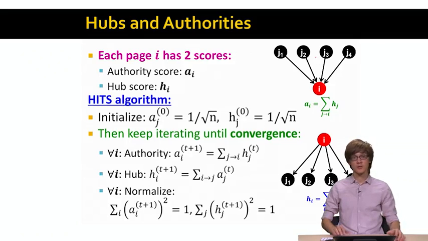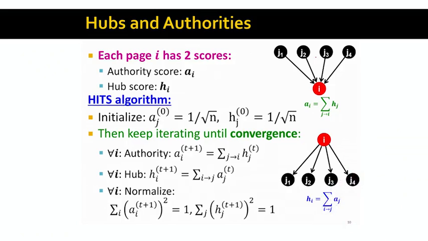So now, how does the hub and authority algorithm work? It operates in stages or iterations, the same way as we had with power iteration. The idea is that we will initialize our authority vector and the hub vector to be of unit length, so to have Euclidean length 1.